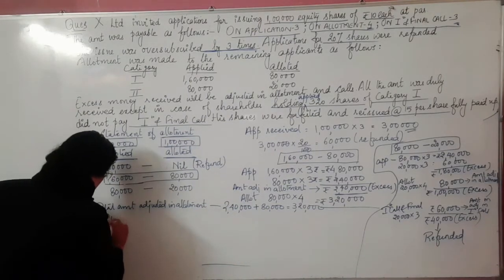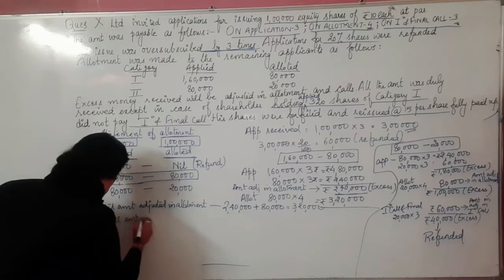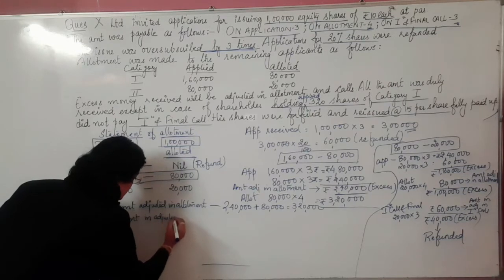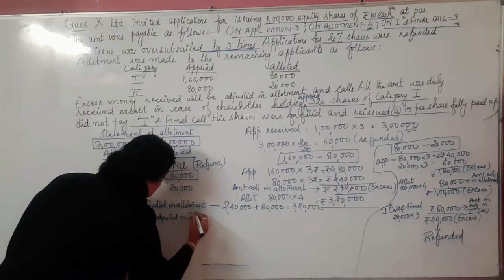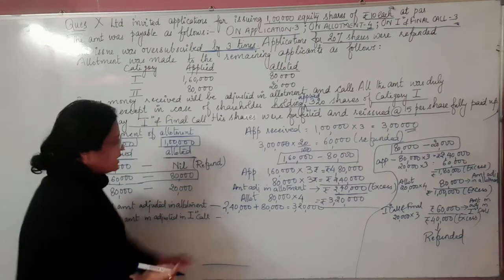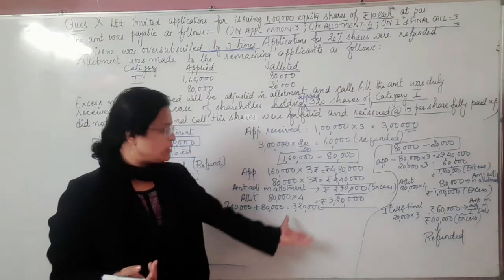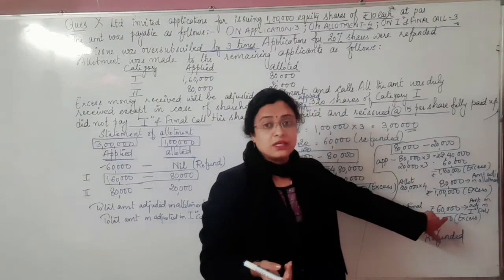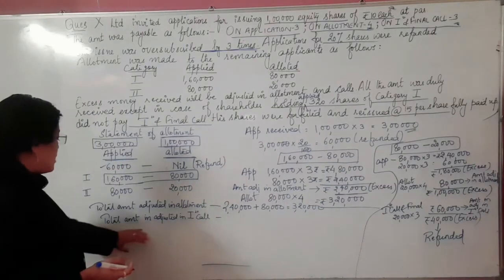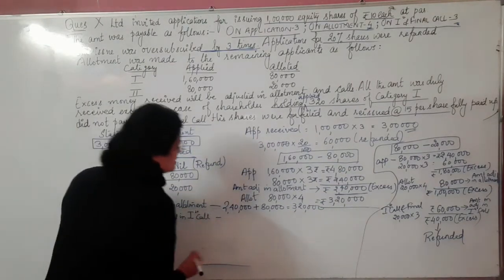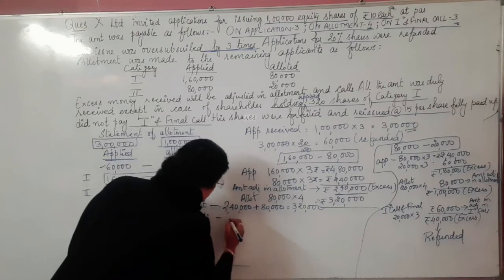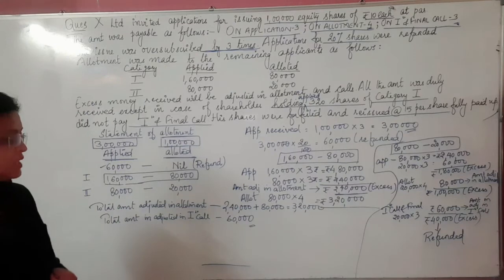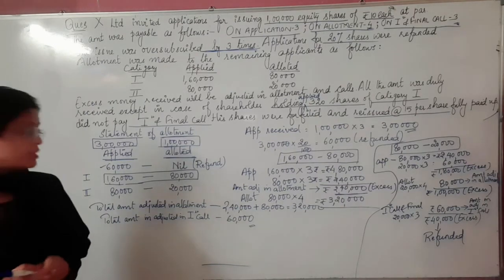And the next thing that comes here: you can see in one of the categories we are adjusting it in the calls as well. So the total amount adjusted in the first call. In the first category, there is no adjustment, nothing as such has been left. In this particular category, you can see 60,000 is the amount adjusted in the first call. So the total amount adjusted in the first call is 60,000.